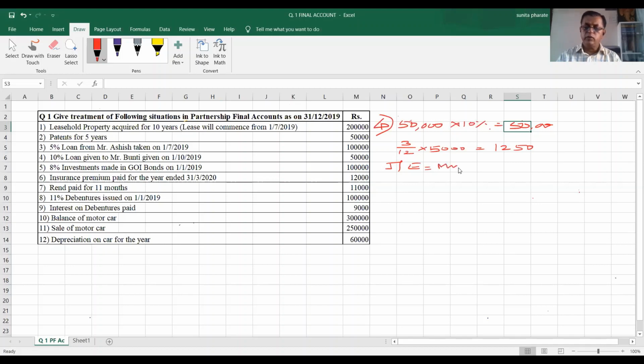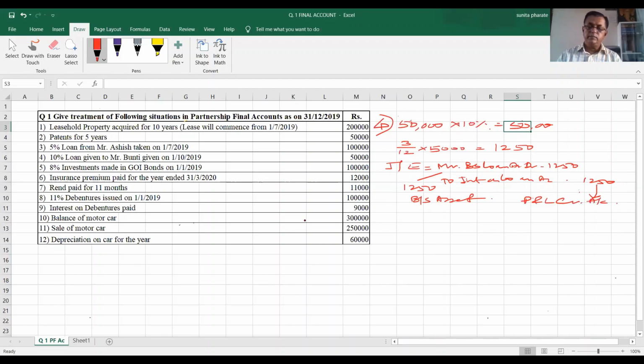Mr. Bunty's loan account debit 1,250 to interest on loan account 1,250. And this 1,250 is receivable, therefore it will be shown on the balance sheet asset side as interest receivable, and this 1,250 will be recorded on the profit and loss account credit side as our income.